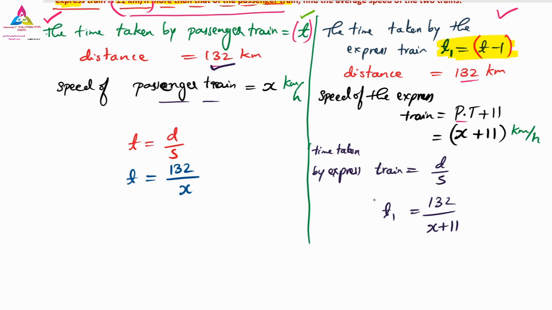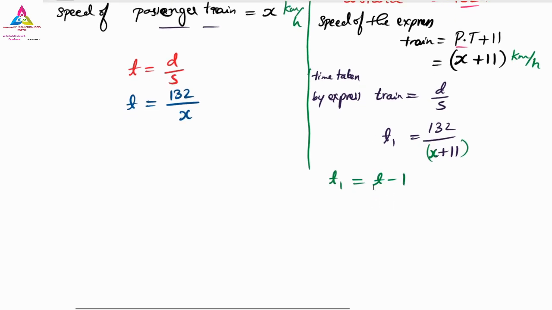Yes, all of you can hear my voice? Yes, yes. 132 by x plus 11, that we have found. Yes, now we have to move toward the next one. So it is x. Okay, so next one, here we have that t1 is equal to t minus 1.